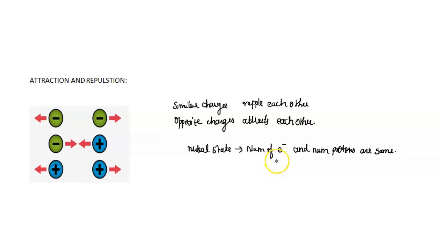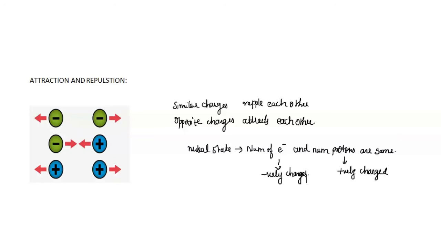When an object has more positive charge, that means more protons. Protons are always positively charged and electrons are negatively charged. So this is the known phenomenon, right? Electrons are negatively charged and protons are positively charged.